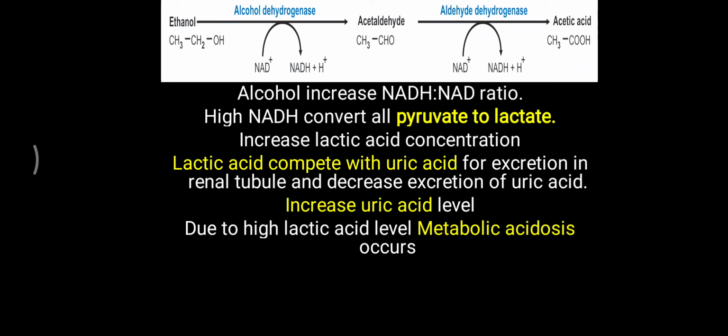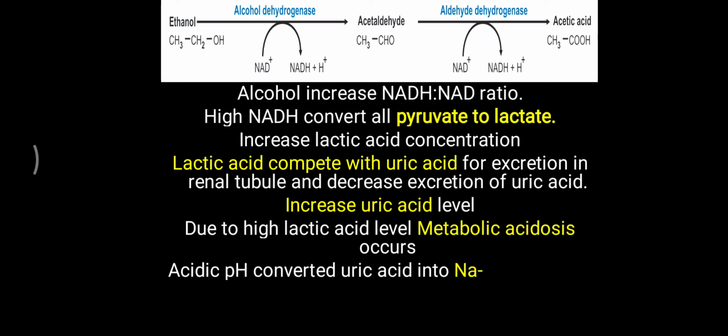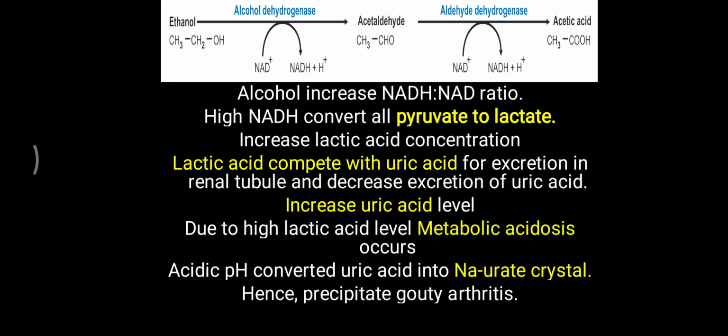Further, what happens is that due to that high lactic acid level, metabolic acidosis is also seen, and this acidosis or acidic pH is converting this uric acid into sodium urate crystals. So uric acid level is already increased due to that lactic acid. Further, this lactic acid will precipitate urate crystal formation inside the cell, and that will lead to the precipitation of gouty arthritis. So first of all, uric acid level is increasing, and secondly, due to this acidic pH, crystal formation is seen, and that is leading to gouty arthritis.